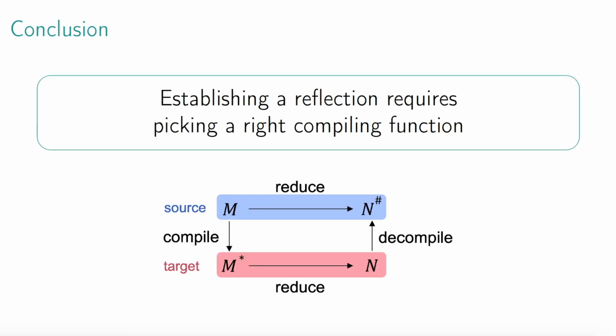Alright, I have talked about our attempt to develop a reflection for effect handlers. Our take-home message is that to obtain a reflection, it is very important to pick a right compiling function. We are still halfway through, but we believe that the lessons learned so far will bring us one step closer to our eventual goal. We also think that these lessons can be applied to reflections for other language features.